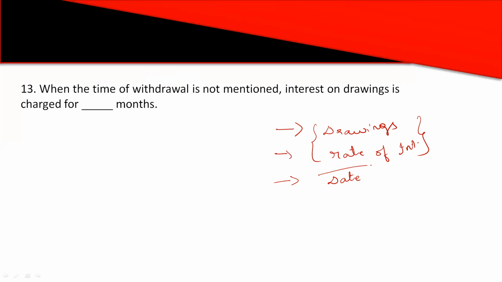Clear? Sometimes the date on which the drawings were made might not be given in the question. In this case we do not charge interest on drawings for the full year from the partners. We take an average of 6 months. So when the date of withdrawal is not mentioned in the question, interest on drawings is charged for an average of 6 months, which I can write as 6 by 12.